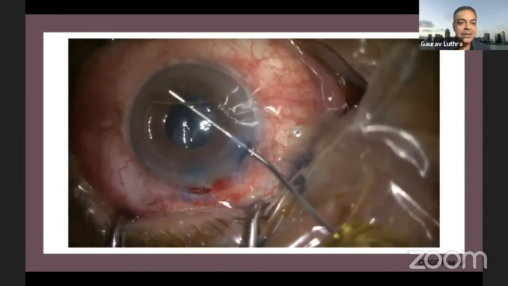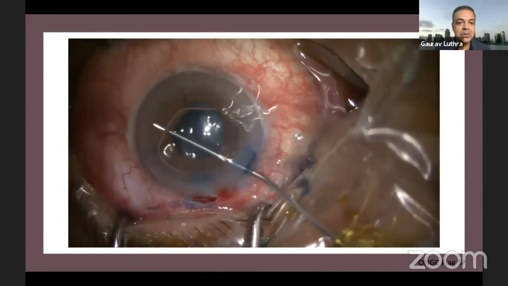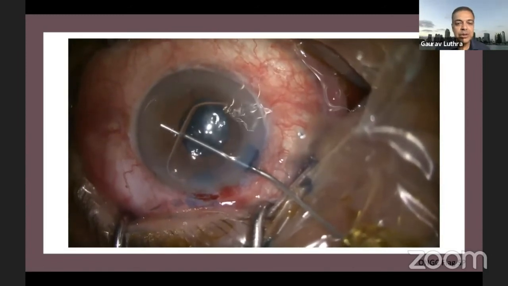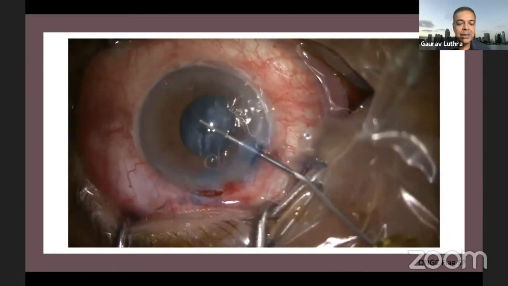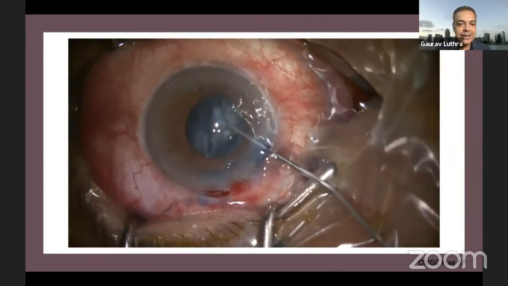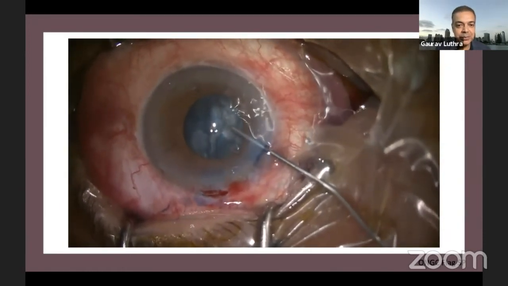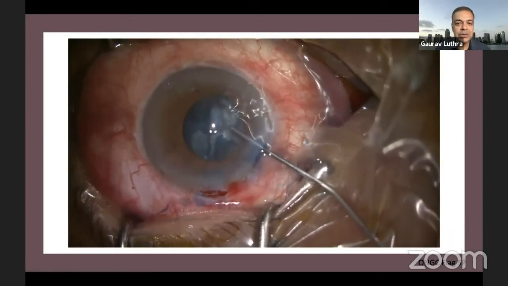And of course, once we did the staining of the capsule, I used Viscoat to get this air bubble out and have better visualization to assess where we were. And as expected, it was a flag sign kind of situation, which she had further compounded by trying to do a can opener capsulotomy.